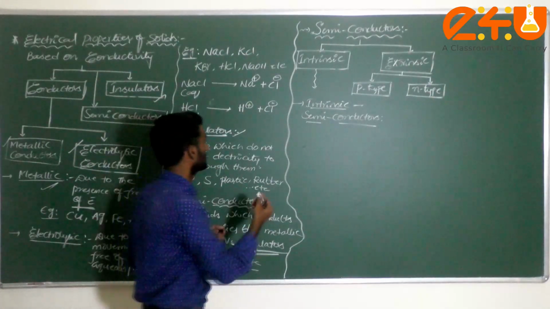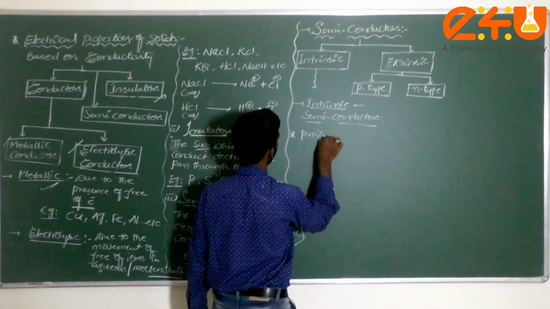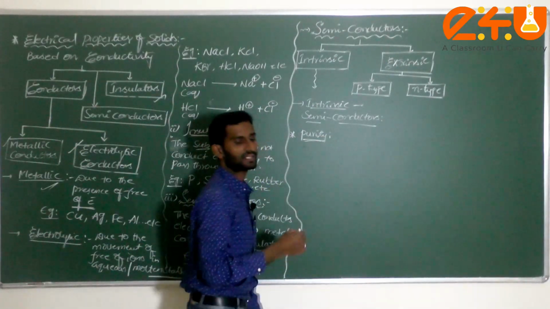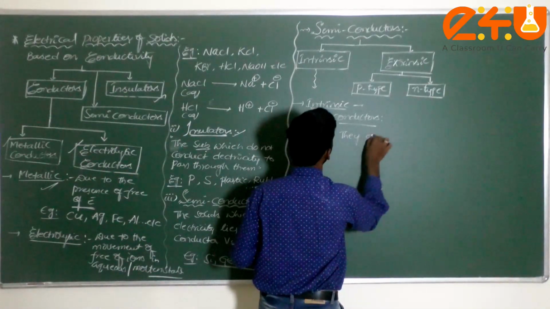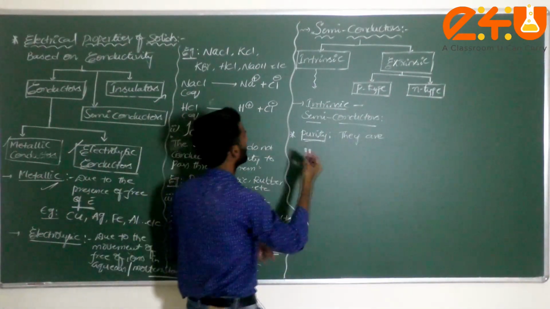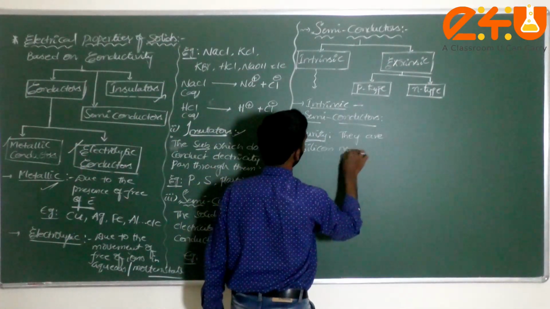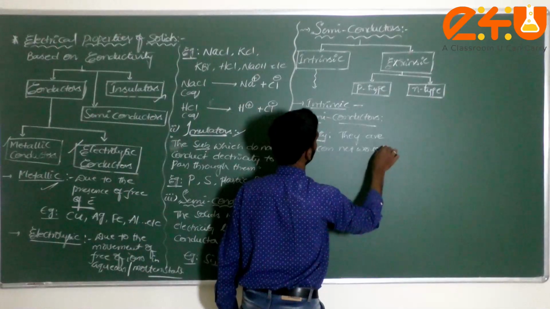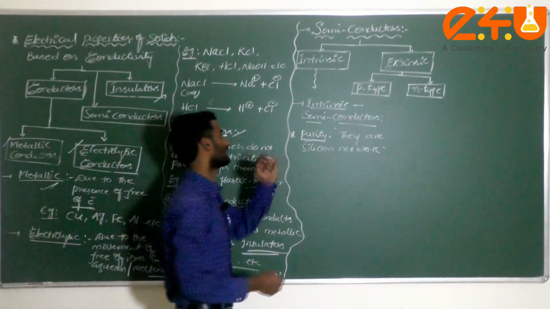First of all, what is the purity of this one? Generally, these intrinsic semiconductors are silicon network conductors. That is called purity. Am I correct or not?